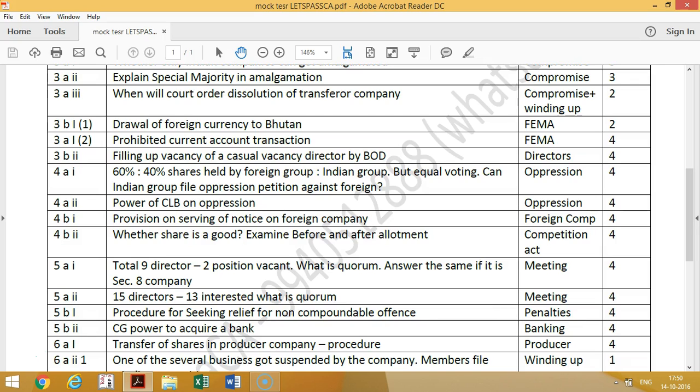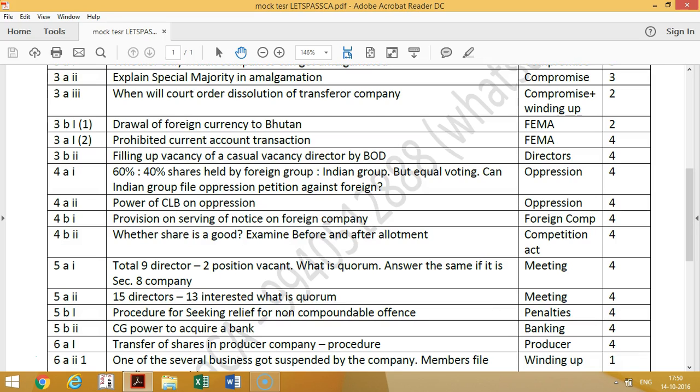Then we are going to the fourth question. 60% to 40% of the shares is held by the foreign group and the Indian group, but they both have equal voting rights. Even though the share percentage is different, voting rights are the same. So can Indian people say that foreign people are oppressing them? No, you cannot tell that. So this question is from oppression and mismanagement. So you cannot tell that the foreign person is oppressing you, because you have 50% equal voting rights.